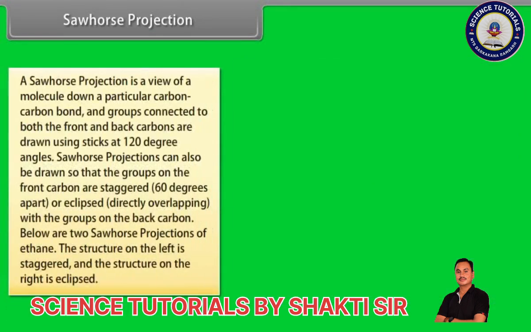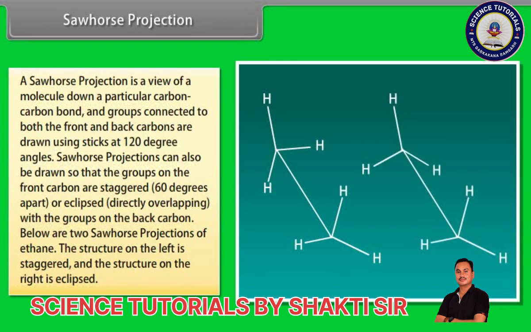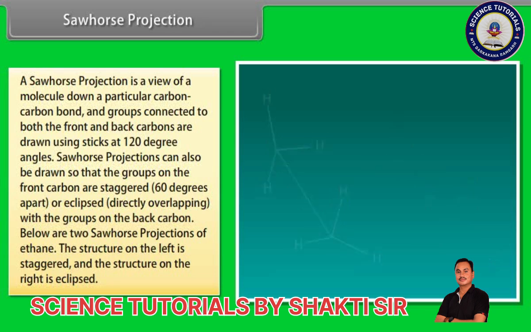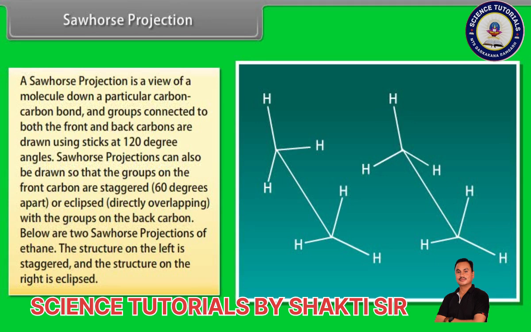Like with Newman projections, a sawhorse projection is a view of a molecule down a particular carbon-carbon bond, and groups connected to both the front and back carbons are drawn using sticks at 120 degree angles. A sawhorse projection can also be drawn so that the groups on the front carbon are staggered 60 degrees apart or eclipsed, directly overlapping with the groups on the back carbon. Below are two sawhorse projections of ethane. The structure on the left is staggered and the structure on the right is eclipsed. These are the simplest sawhorse projections because they have only two carbons and all of the groups on the front and back carbons are identical.